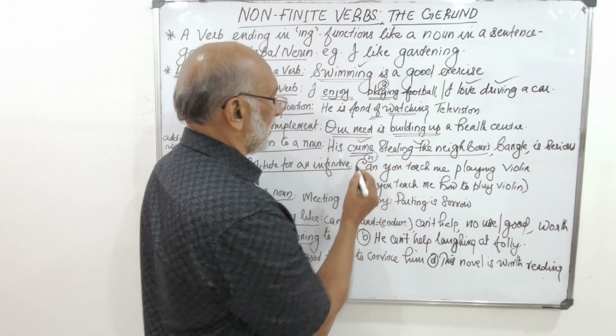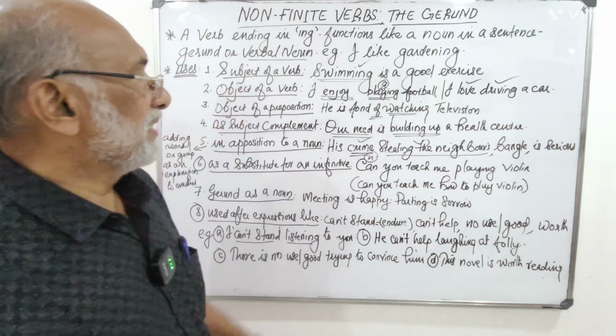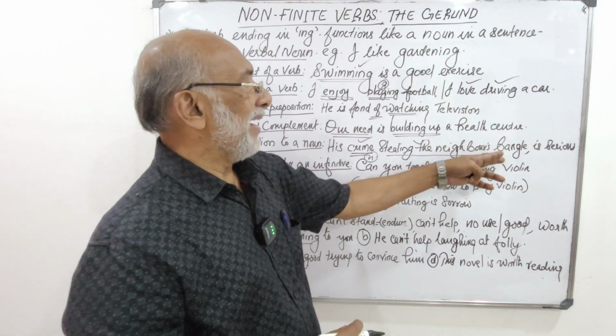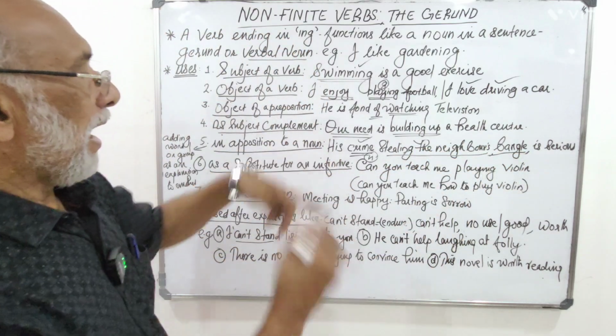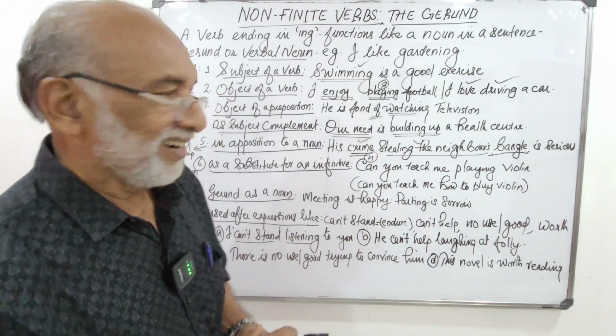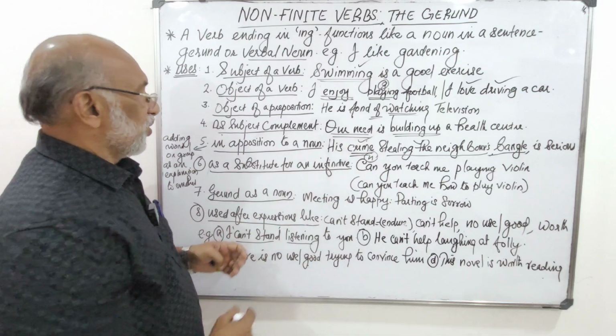It's a noun here, and stealing the neighbor's bangle is an explanation to it. We can say stealing the neighbor's bangle, this group is in apposition to the noun crime. I think it's very clear. Okay, so that is in apposition to a noun.